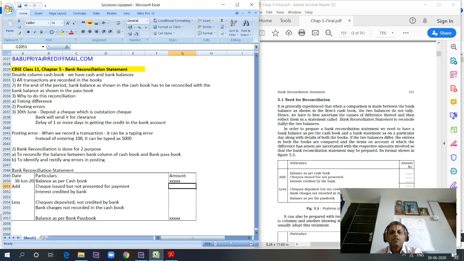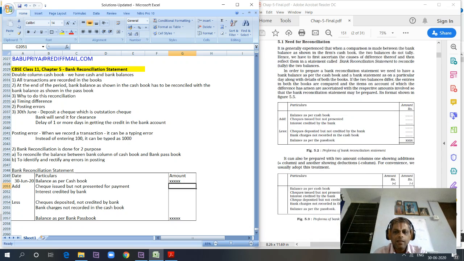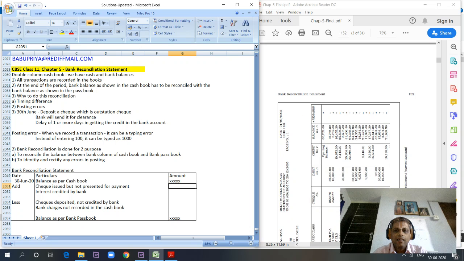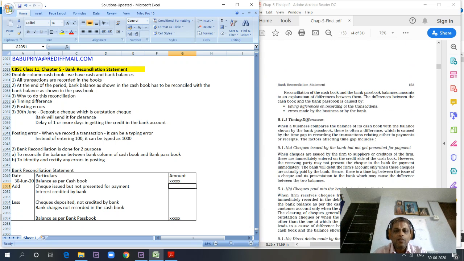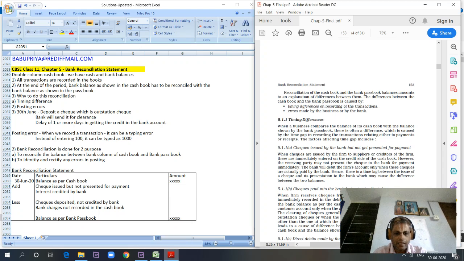Right? So I hope this concept is very clear to the students. In the next class, we will try to solve some problems and also go through in detail what the timing difference is and why it comes, etc. Let's get into more detail in the next class.